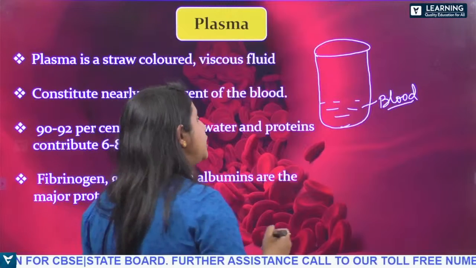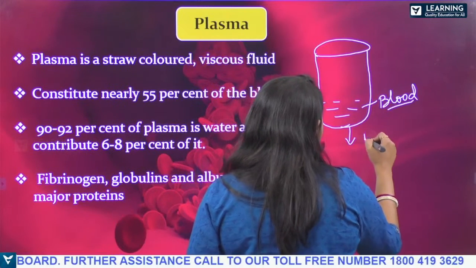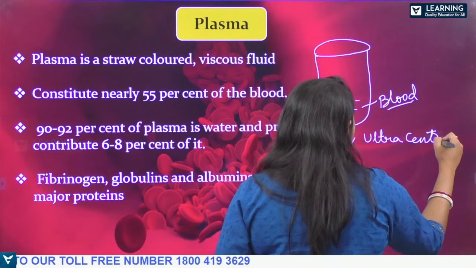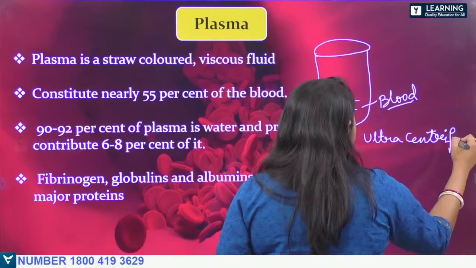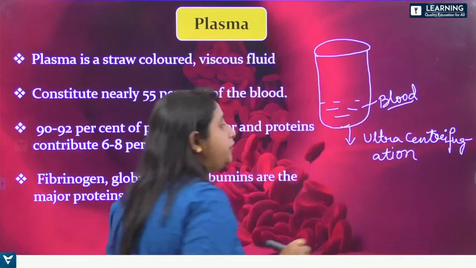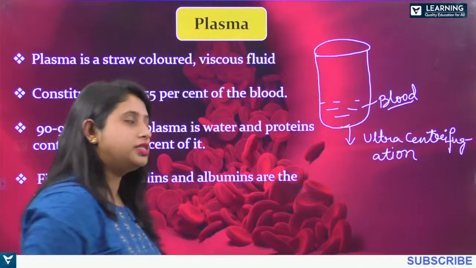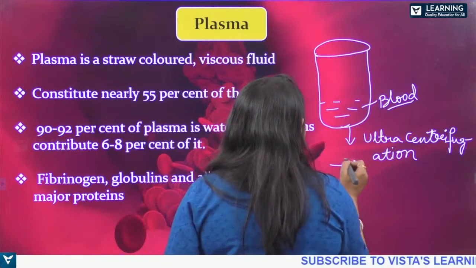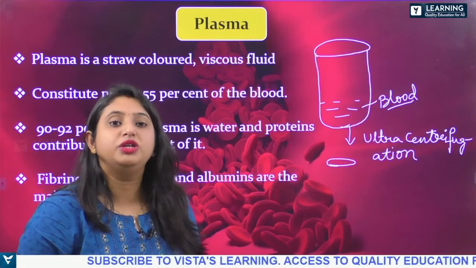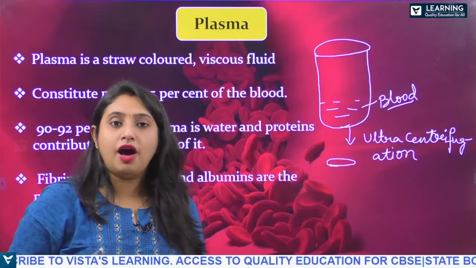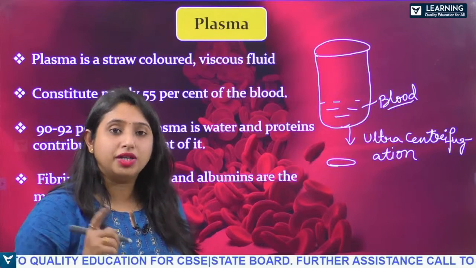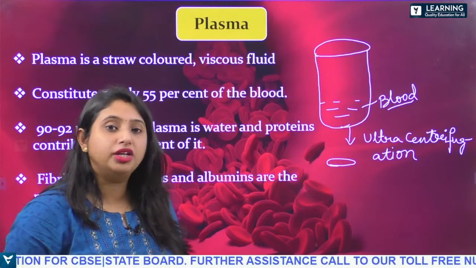We can separate these using a technique that is known as ultracentrifugation. With the help of this technique, you can separate the plasma and the various blood cells. In this technique, the collected blood is rotated at a very high speed, like the mixer grinder you have at home. It works exactly in that way and separates the various components of the blood.